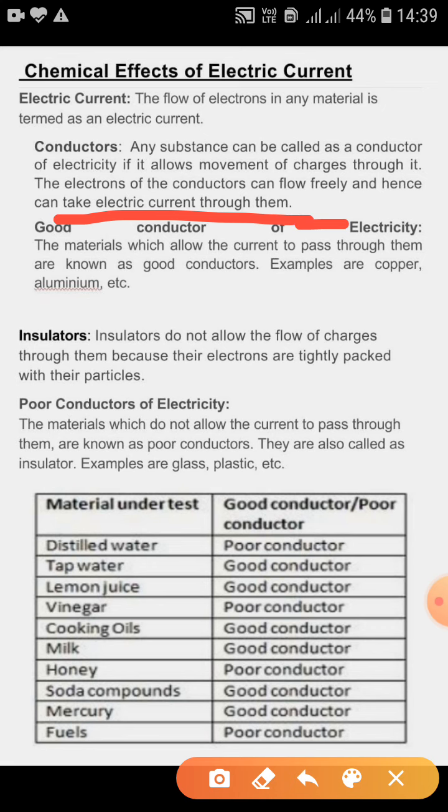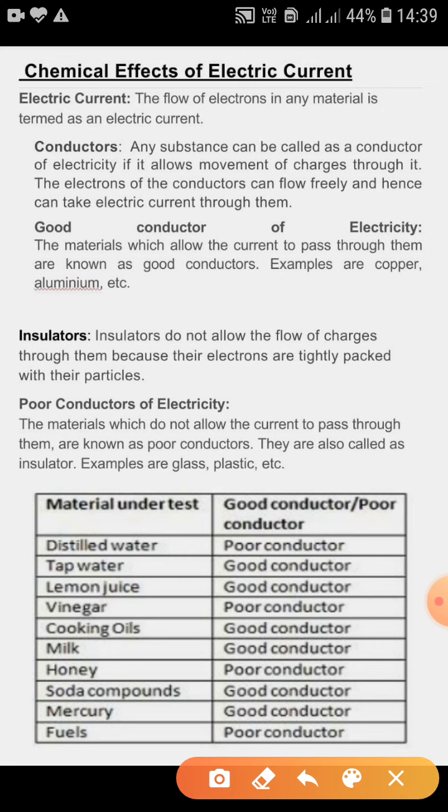As we have already studied, the flow of electrons in any material is known as electric current, right? So in conductors, as conductors allow the electricity to pass through them, the electrons can flow freely in them, and hence they can take the electric current through them. Fine. So if we hold any conductor and then work with electrical appliances, yes, we can get a shock. So be aware of it.